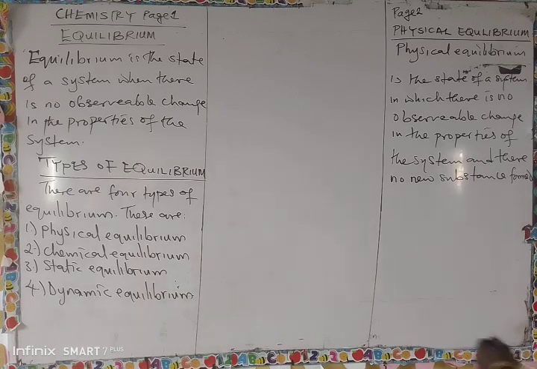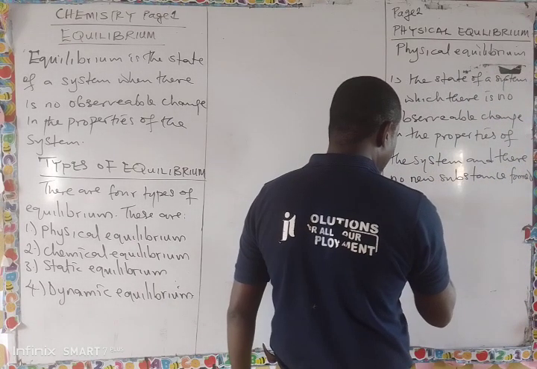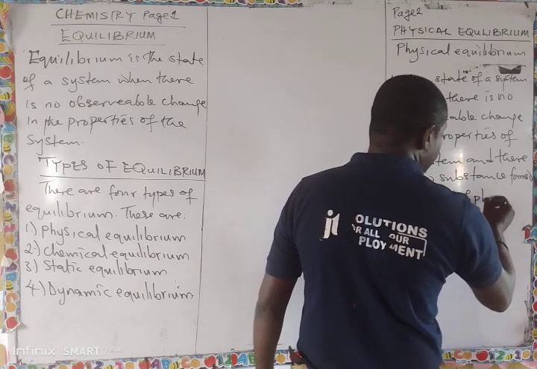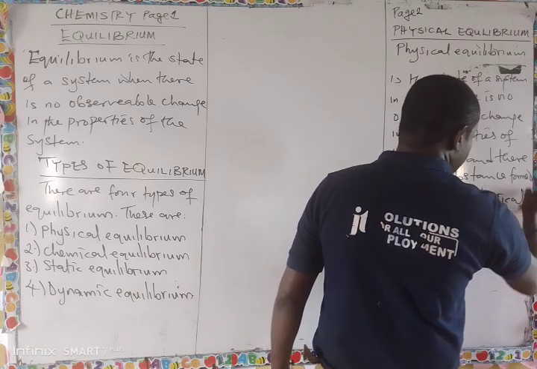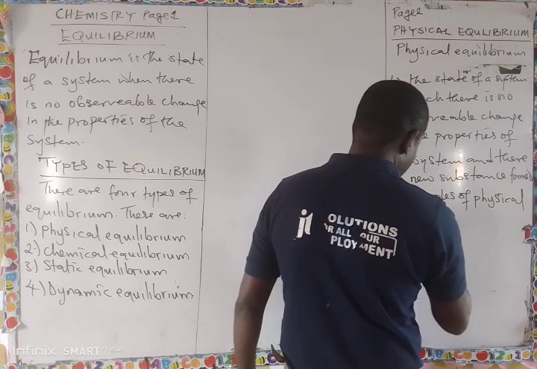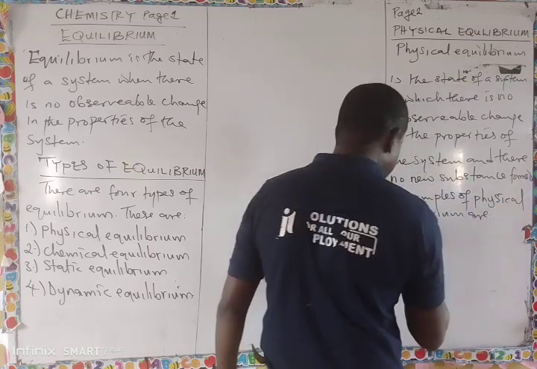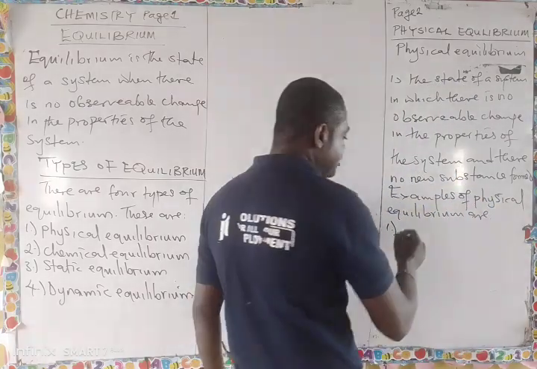Let's look at examples of physical equilibrium. First one, I want to talk about resonance.